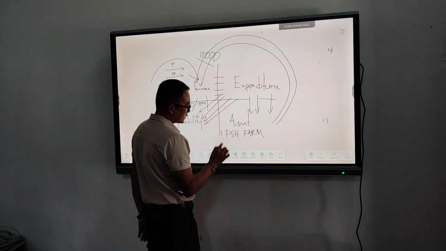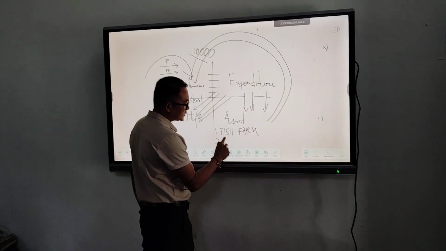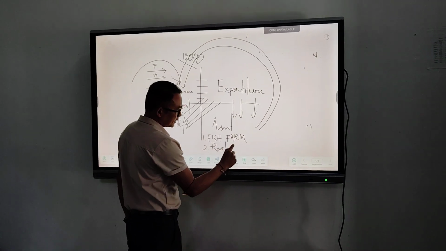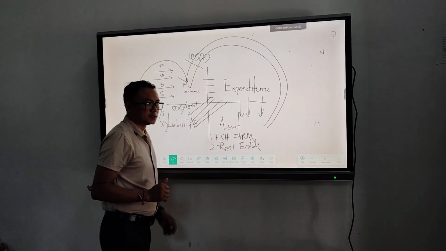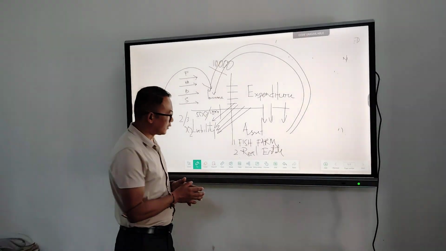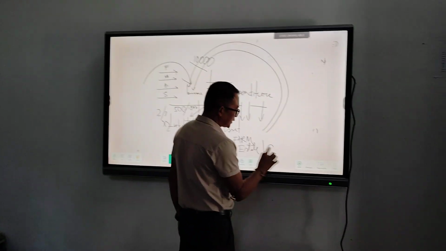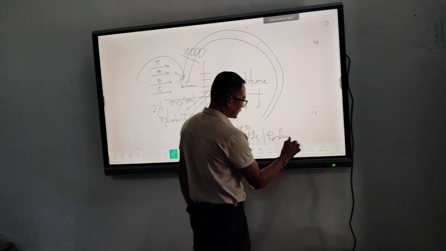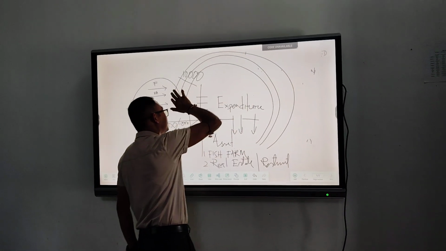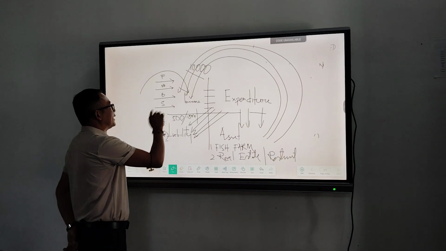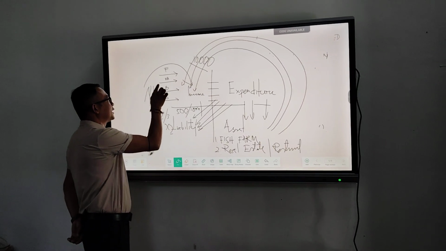Number two, real estate. Real estate means the land which we own, or sometimes we can have restaurants. Because these things will generate income, and the value of our income will be increased.